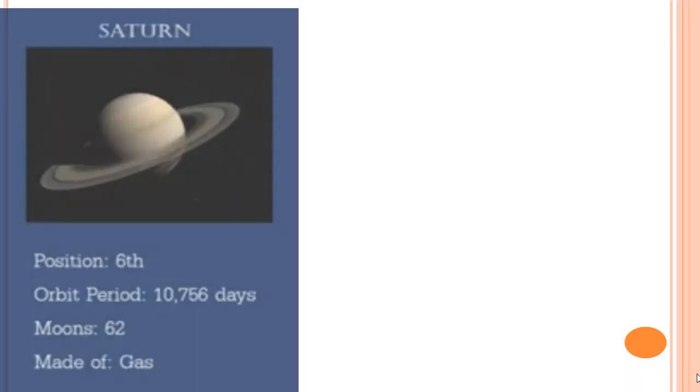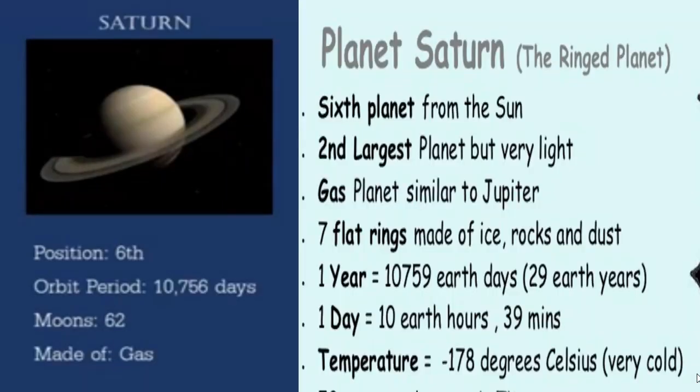The next planet is Saturn. This is also called a ringed planet. It is the second largest planet but very light. It is a gas planet similar to Jupiter, with 7 flat rings made of ice, rocks and dust.